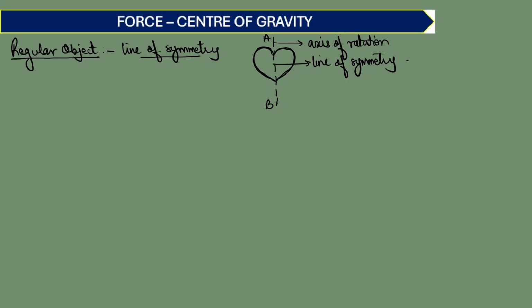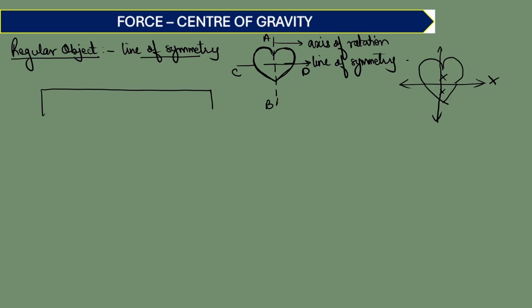But what if I draw a line over here? Let's call this line CD. If I draw a line CD, above CD we have this shape, and below CD we have a shape like this. So these two shapes are not identical. So this cannot be your line of symmetry. So we can say that a heart shape is a regular object if and only if the line of symmetry moves something like this. Let us take another regular object, a scale.